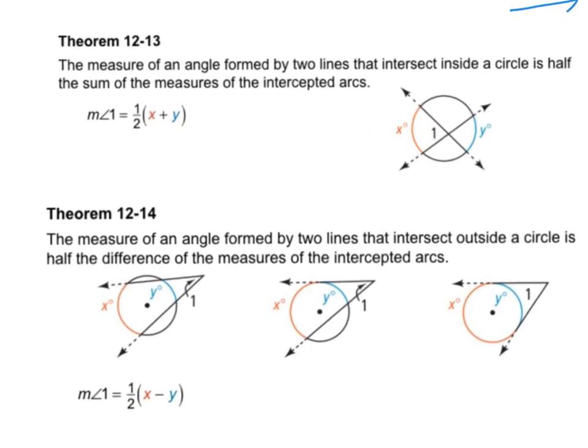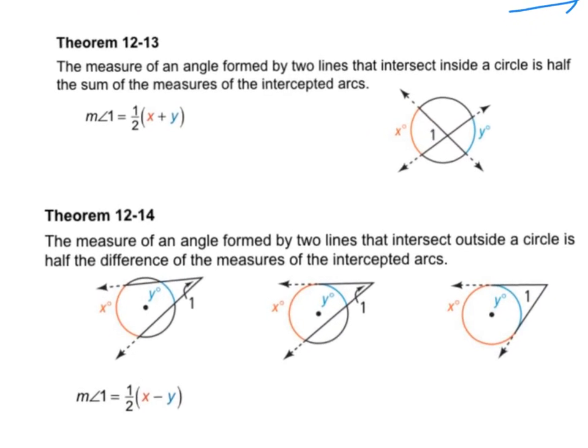The first one says the measure of an angle formed by 2 lines that intersect inside a circle. And that's key here. They intersect inside the circle versus this other one, they intersect outside the circle. They are very similar formulas, but very different at the same time. You'll get very different answers if you do them the same way. So here's what I need you to see.